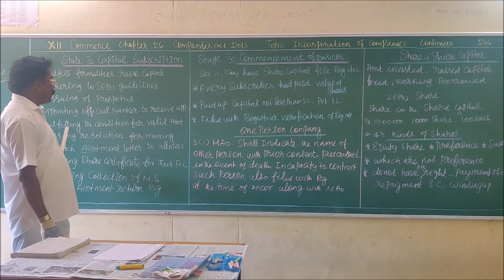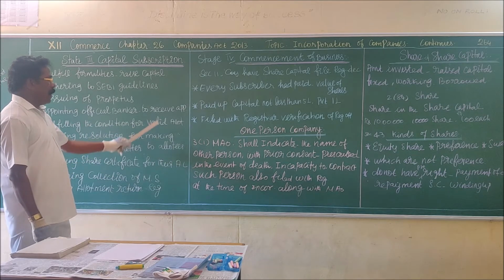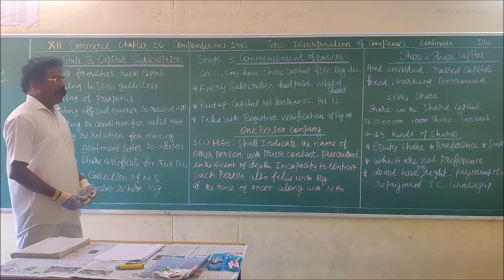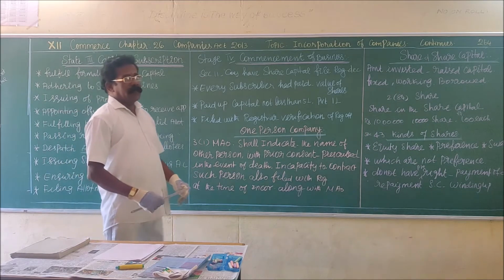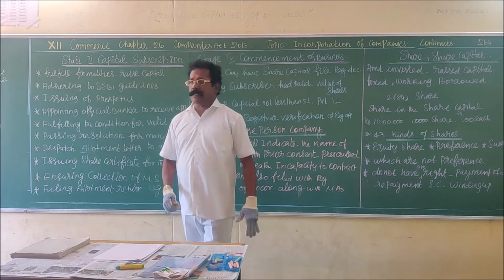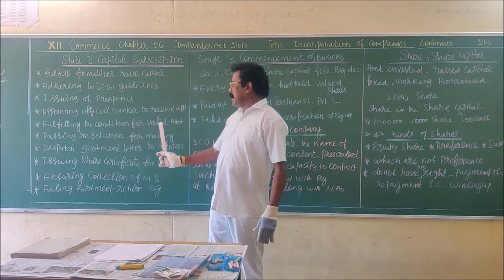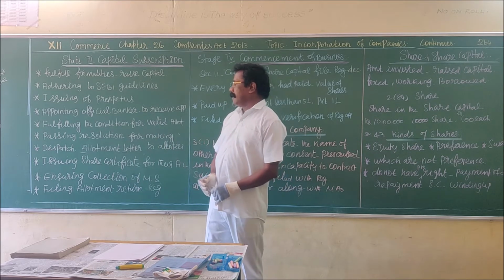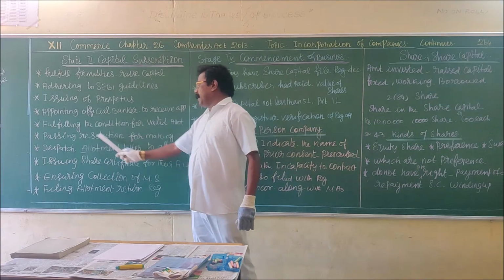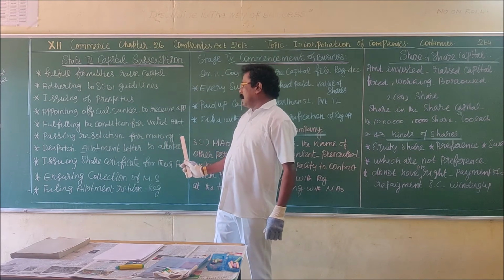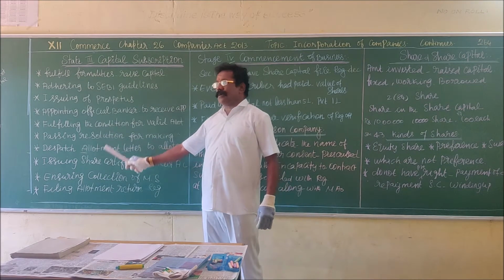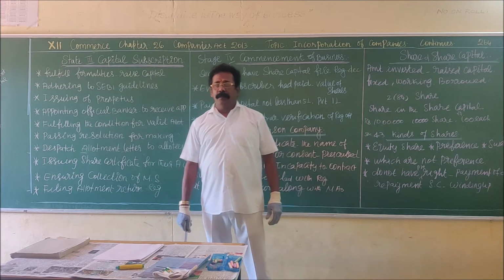Then fulfillment of the conditions for the valid allotment. So you know the procedure for the allotment of shares. Certain conditions are to be followed for the valid allotment. Then resolutions to be passed for making of allotment. Resolutions are the taking of decisions in the meeting.